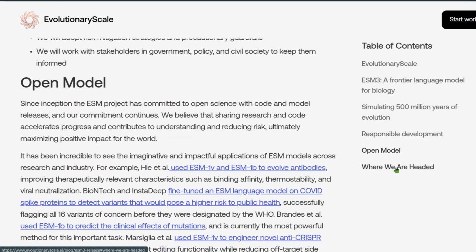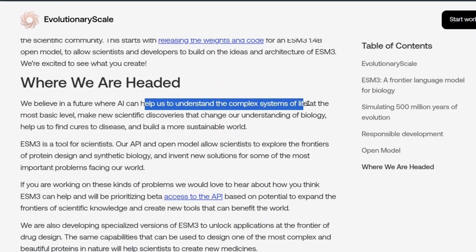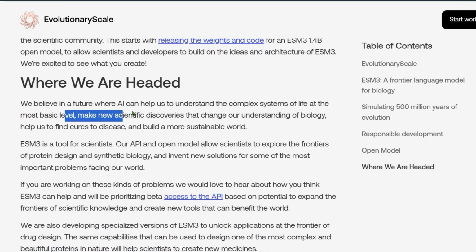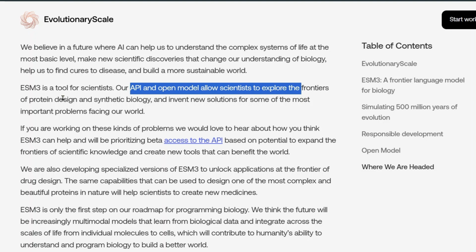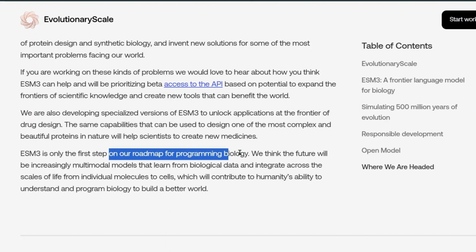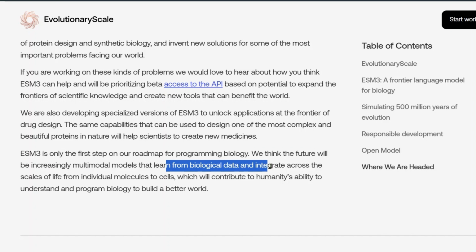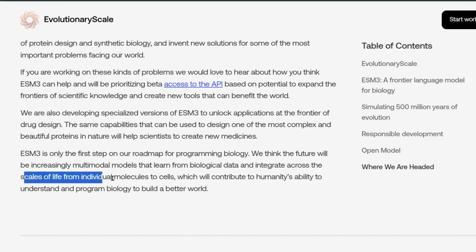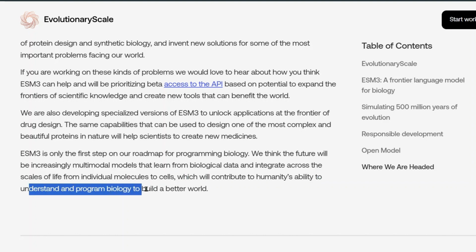This is an open model, and where we are headed, we believe that in the future AI can help us understand the complex system of life at the most basic level and make new scientific discoveries that change our understanding of biology. ESM3 is a tool for scientists. Our API and model allow scientists to explore the frontiers. ESM3 is only the first step on our roadmap for programming biology. We think the future will be increasingly multimodal models that learn from biological data and integrate across the scales of life, from individual molecules to cells, which will contribute to humanity's ability to understand and program biology to build a better world. Thank you.